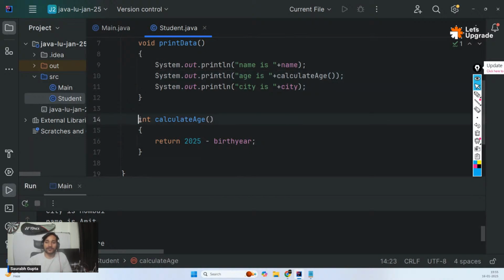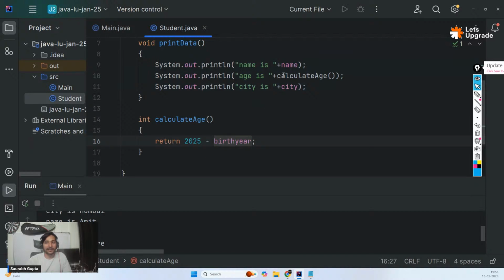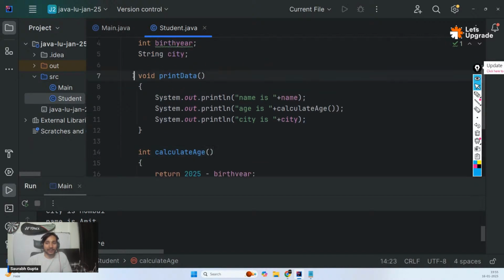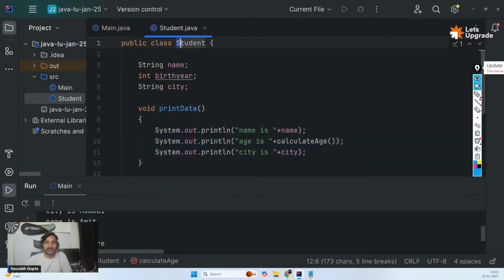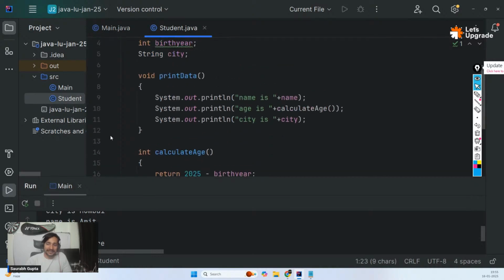So you can call a function inside another function easily, completely fine, directly. No need to worry about anything. If you're planning to call a function outside the class, you have to use object dot function call. If you're calling a function inside the class where it is created, you can directly call it. It's completely fine, from a coding point of view.